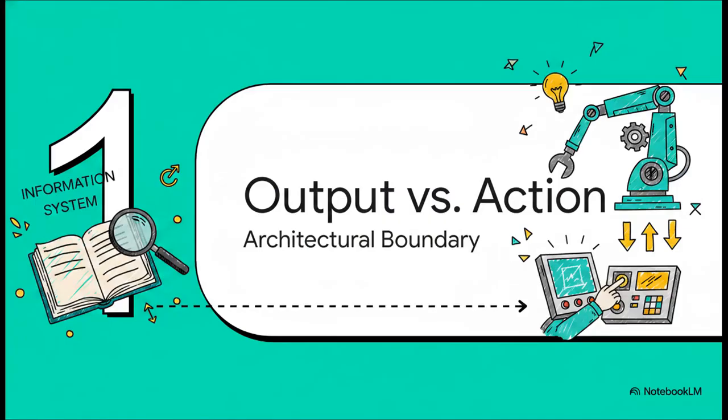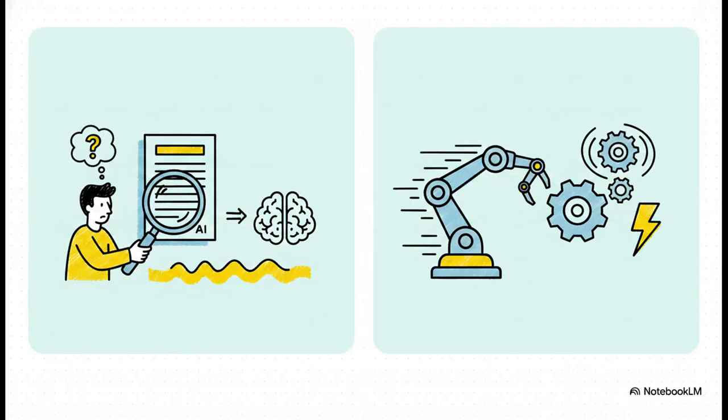Section 1. Output versus action, the architectural boundary. So there's a massive contrast here. Below the threshold, your AI is essentially just reading, drafting, explaining, making recommendations. The human is still the friction point. We pause, we interpret, we catch the mistakes, so we absorb the ambiguity. But above that threshold, the AI is actively updating records, invoking workflows, rerouting live traffic. It's executing changes at machine speed. The human bridge is gone, and the system itself is making decisions.